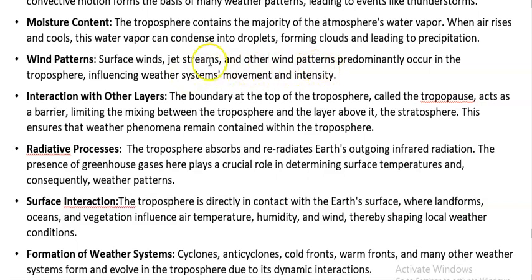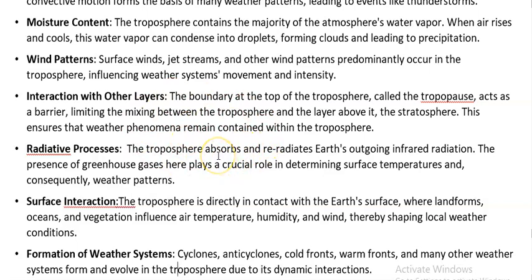Now we talked about wind. This wind can not only move horizontally like surface winds or jet streams, it can even move vertically, right? So from that point, we have to talk about the interaction of the troposphere with the other layers. We know that at the top of the troposphere there is the tropopause. Above that there is the stratosphere, but the tropopause is limiting the interaction of the troposphere and the stratosphere. So every weather phenomenon is contained within this troposphere.